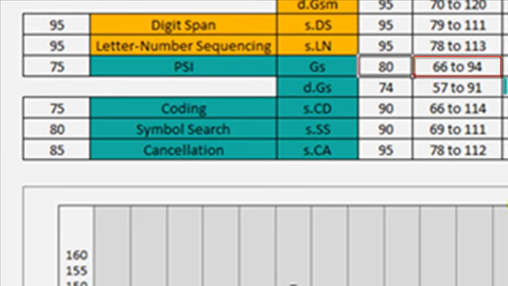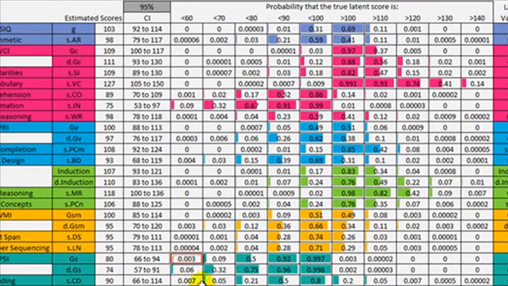Most likely GS is 80, but it could be somewhere not 80. Well, 80 is not 60. The probability that it's actually less than 60 is quite low, 3 in 1,000. There's a 9% chance that it's less than 70. If the estimate is 80, then the probability that it's less than 80 is 50%. There's a 92% chance that it's less than 90. Subtract that from 100, there's an 8% chance that it's higher than 90. What's the probability that GS is above 100? Well, there's a 3 in 1,000 probability. There's a very low chance that it's above 110.